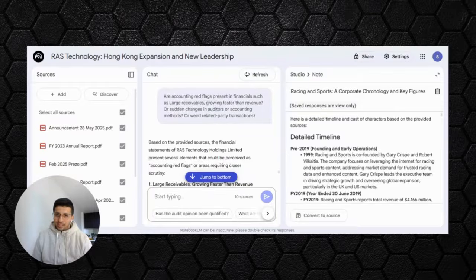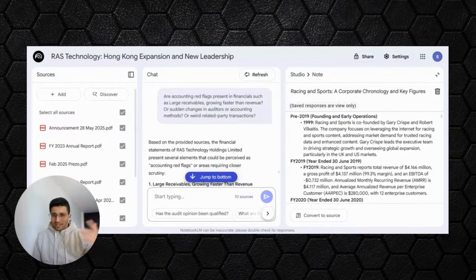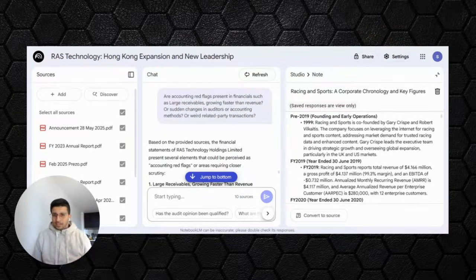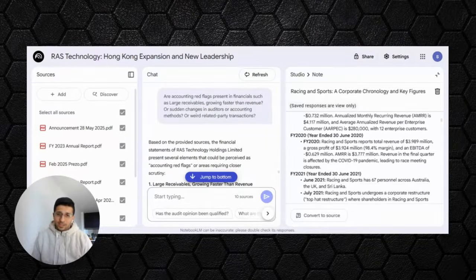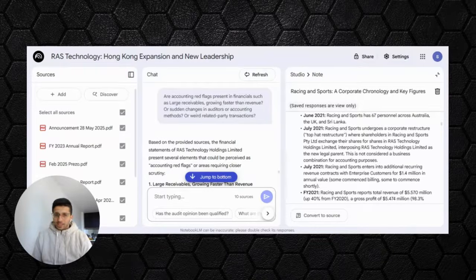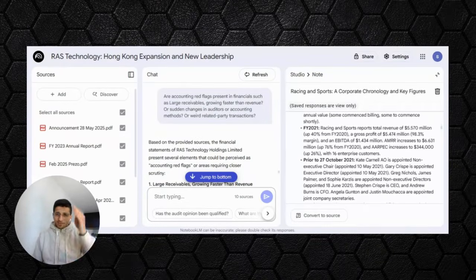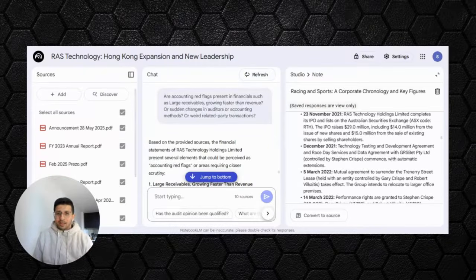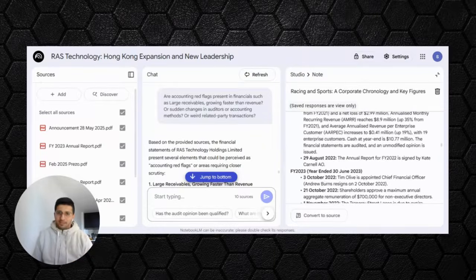So it started in 1999, so it goes all the way back and tells you, in chronological order, what it has achieved. Obviously, the data that I've fed is only from like 2019, 2020 onwards, so it won't be able to tell you all of the history. But based on the resources provided, it has chronologically outlined the things that they've achieved, and the changes that happened in management or in listing and stuff like that.